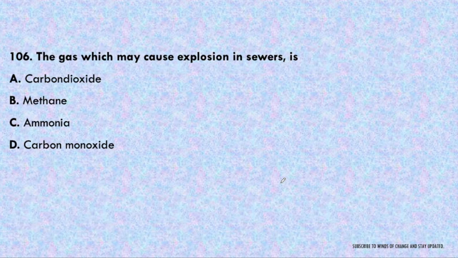Next question. The gas which may cause explosion in the sewer is carbon dioxide, methane, ammonia or carbon monoxide. So we should know here which one is the flammable gas. Only one, the flammable gas that can be produced in the sewage is methane. So the answer will be B, that is methane.